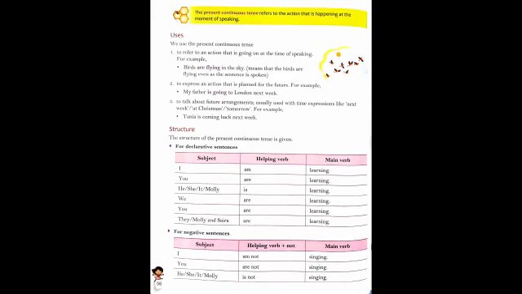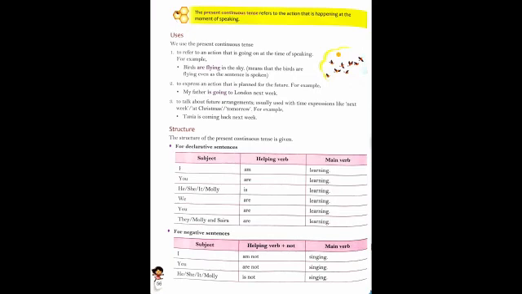First we write the subject I, and with I we always use the helping verb am, then the main verb learning. With you we use are, because there are two persons, so it is a plural subject, and we use the plural helping verb.